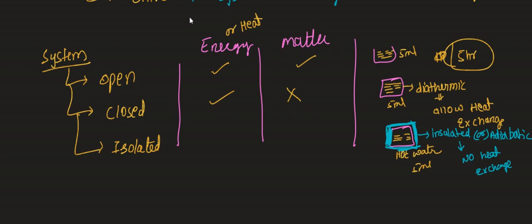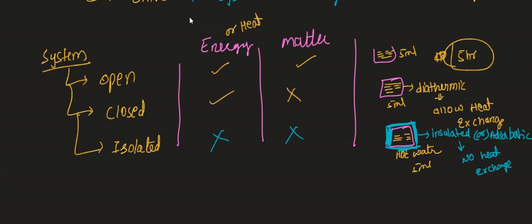So now what happened here? After 5 hours, is the hot water going to become cool? No. Why? Because it is insulated. An insulated wall means there is no exchange of heat. So energy exchange is not taking place. After 5 hours, is the water going to escape anywhere? No, the matter is also not going to exchange. So there are a total of 3 types of system based on exchange of energy and matter. Clear till here? Right, so let us go for the next example.